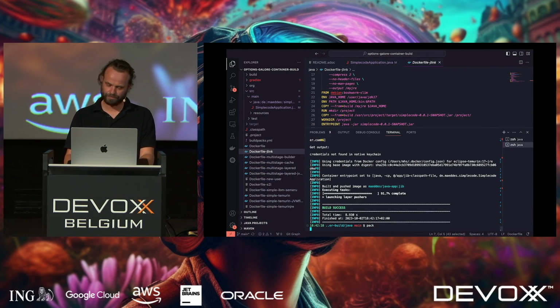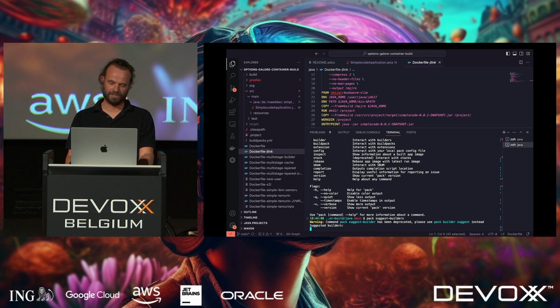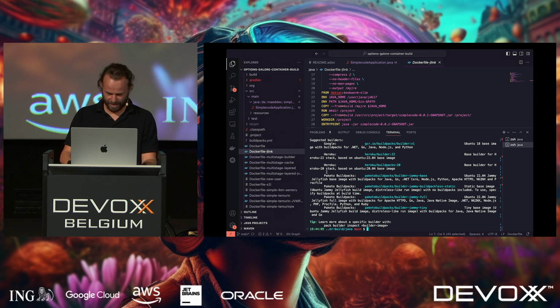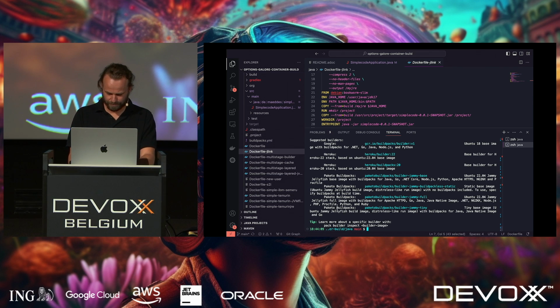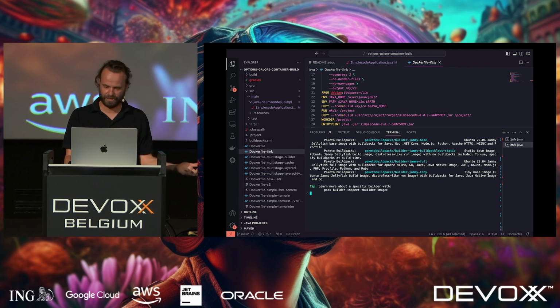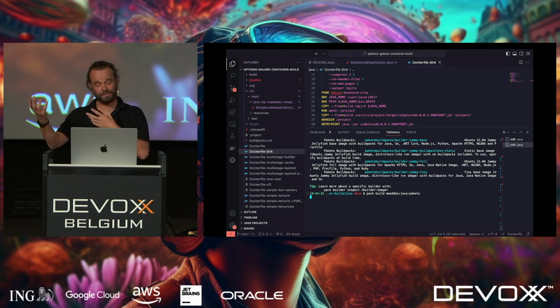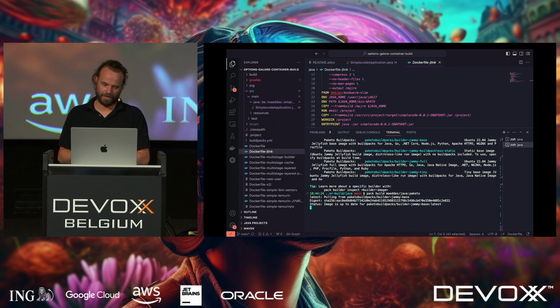If I do pack, these are the options that I have. I can say pack suggest builders, and it will tell me what I have. So I have Google, Heroku, and Paketo, and I can also build my own buildpacks, but I'm not sure if I would really do that. Then I can just say pack build my application, and I don't specify anything. It will find my pom.xml in that directory, figure out this is most likely a Java application, pull all the things in, and drop my container out of it.